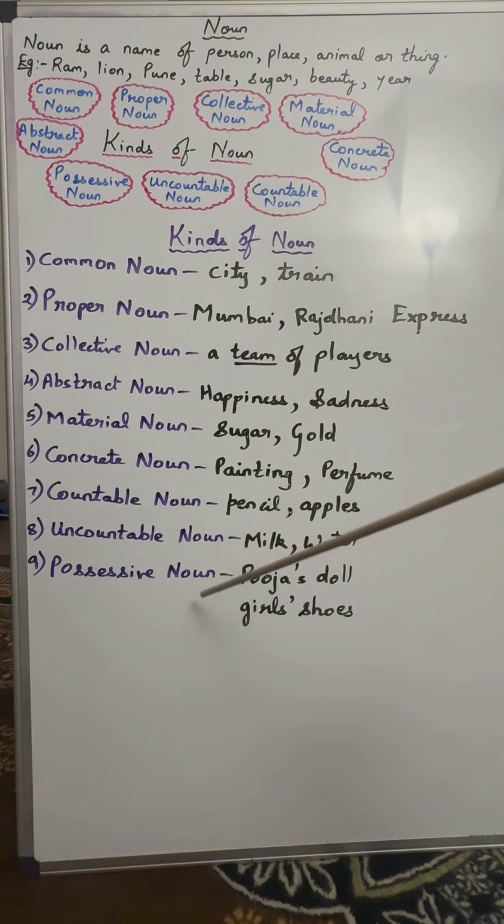Possessive noun shows the ownership. Pooja's doll. The doll belongs to Pooja. Girl's shoes. The shoes belong to the girl. How do we show that? By adding an apostrophe and the letter S.